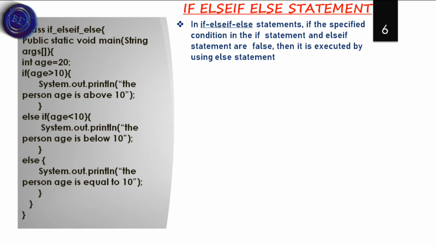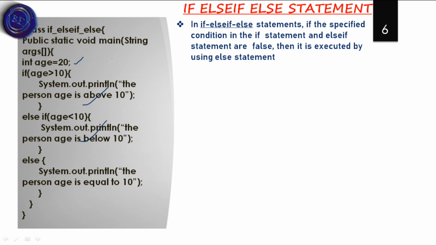Here we have a class named if, else if and else, and we have the age as 20. If age is greater than 10, this will be printed. Else if age is less than 10, this statement is printed. Else, that means the equal case. Here I am changing the value.